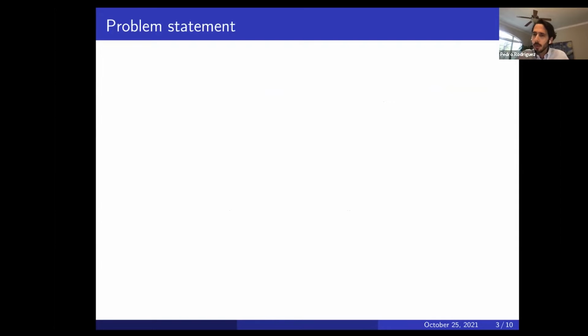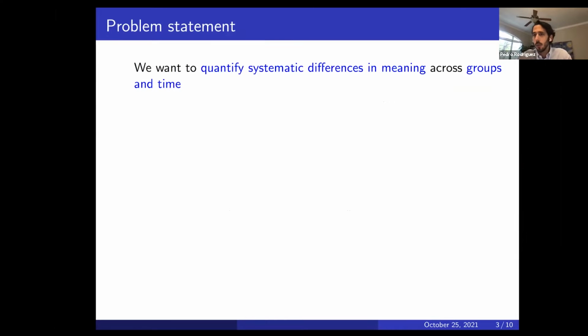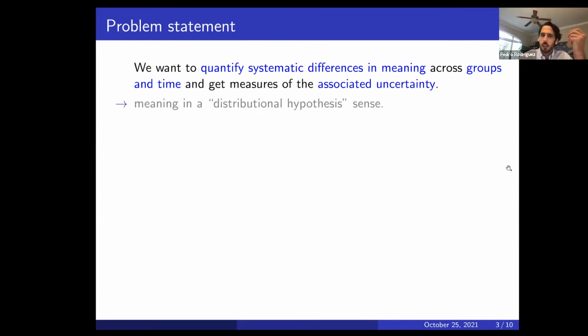So this thought experiment helps illustrate a broader research objective or task that we have in political science. And I'd argue, and I think the projects that were just discussed show, a broader research objective in the social sciences, which is that we want to quantify systematic differences in meaning across groups and time and get some sense of the associated uncertainty.